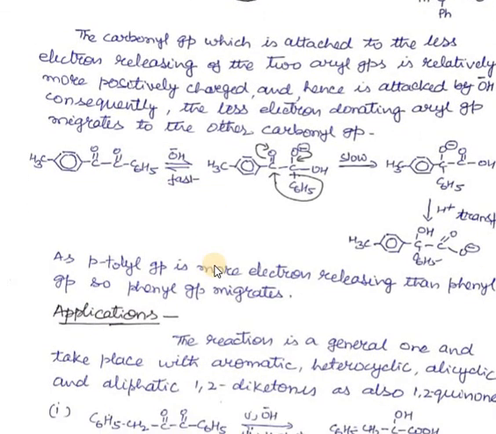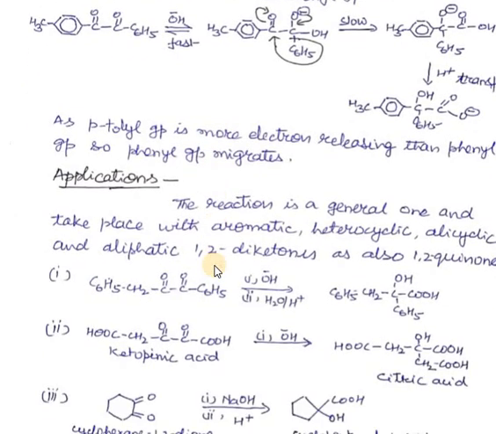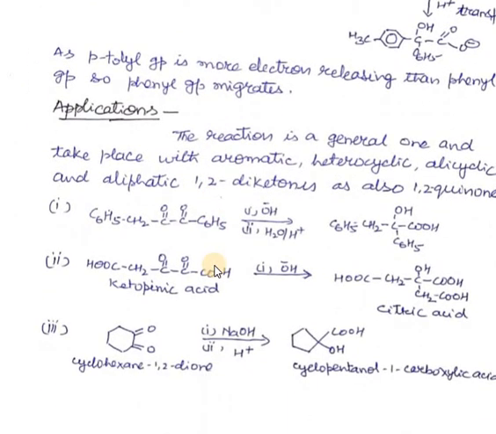Lastly we saw the application of this rearrangement. Being a general type of rearrangement, it is shown not only by aromatic but also by aliphatic and heterocyclic diketones, and even by quinones.